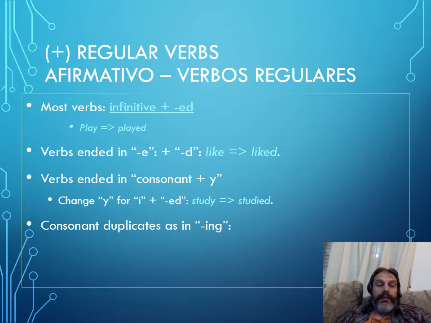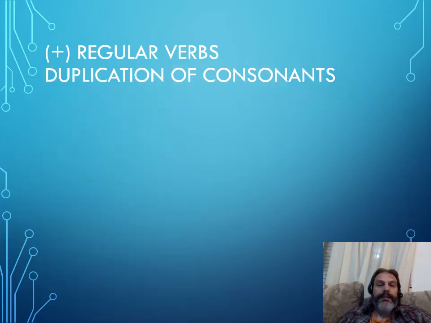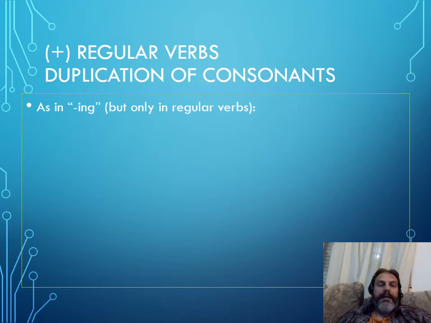And then we also have the cases in which we duplicate the consonant before adding the ed. A rule that we already studied with the ing and that we need to remember here. So for example, from stop, we get stopped with two P's. Let's focus on this last rule, the duplication rule, or travel, travelled. So it is the same as with the ing, which we have recently studied, but in this case, it's only going to happen with regular verbs, of course, because irregular verbs have their own forms.